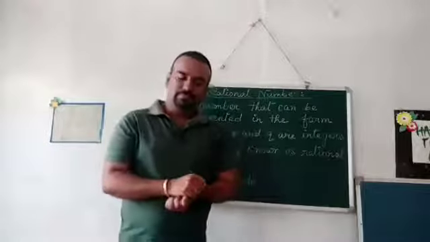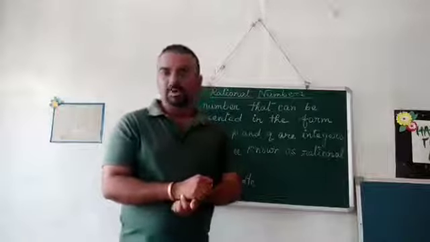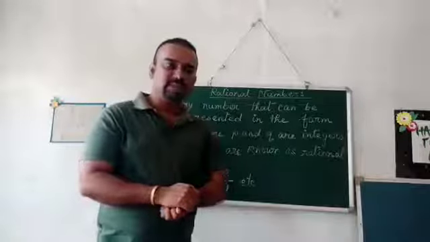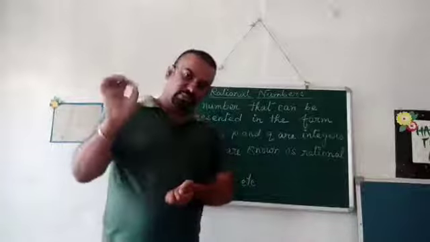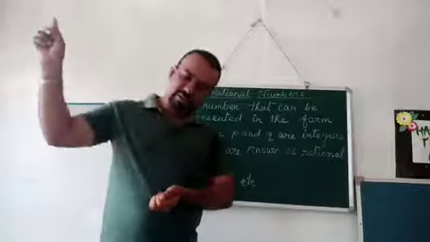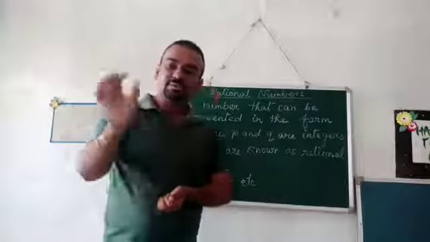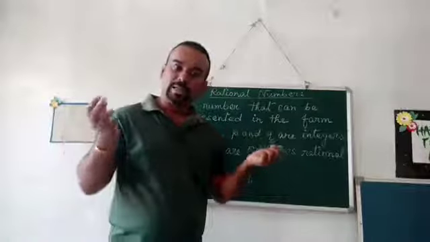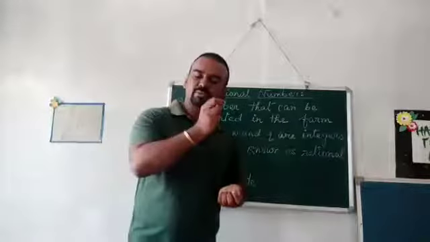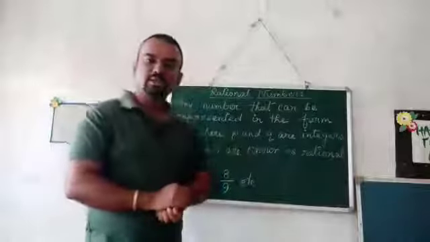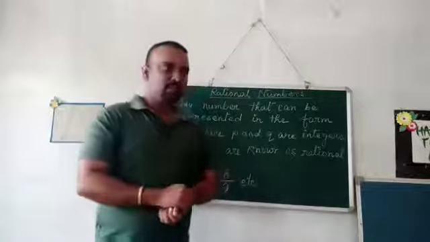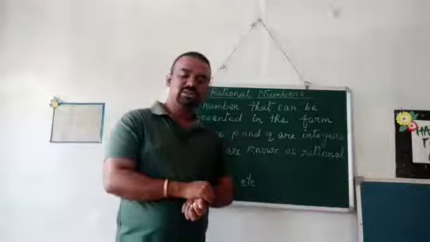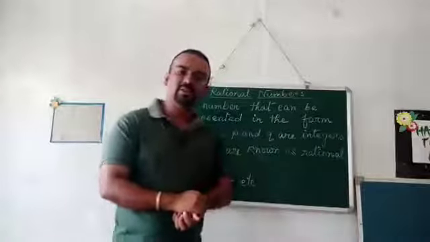Now, what about the whole number? Whole numbers you people have also studied. What is a whole number? Basically, all the natural numbers starting from 1 going to infinity, along with 0. So if you put 0 in the group of natural numbers, it will become whole numbers. That means the whole numbers start from 0 and go to infinity. Okay. Now what are integers? I think this was also discussed extensively in your previous classes.